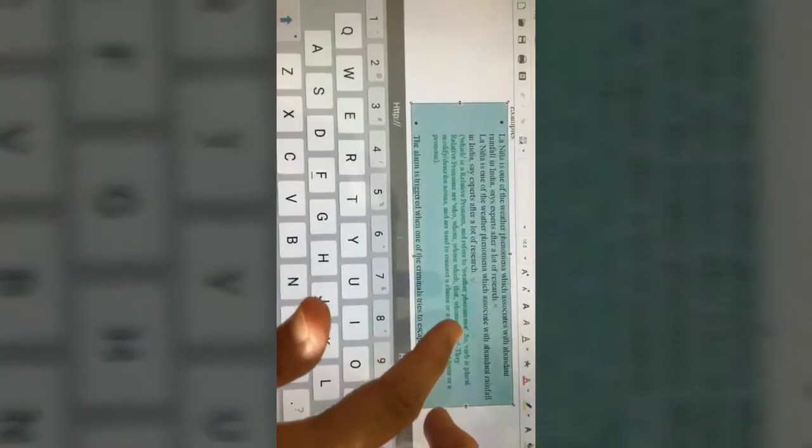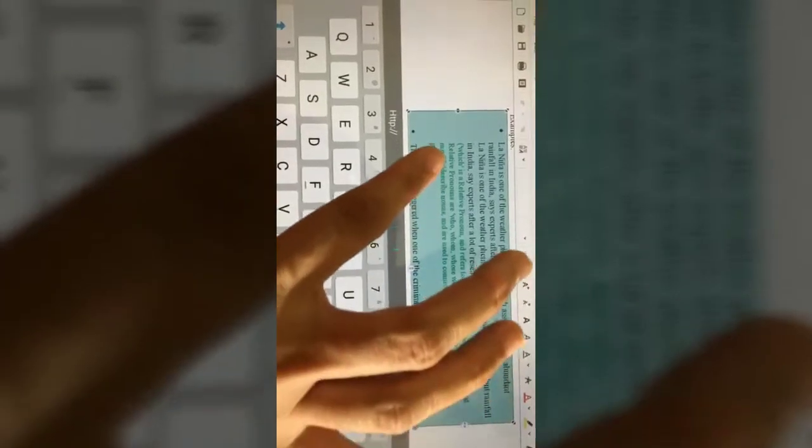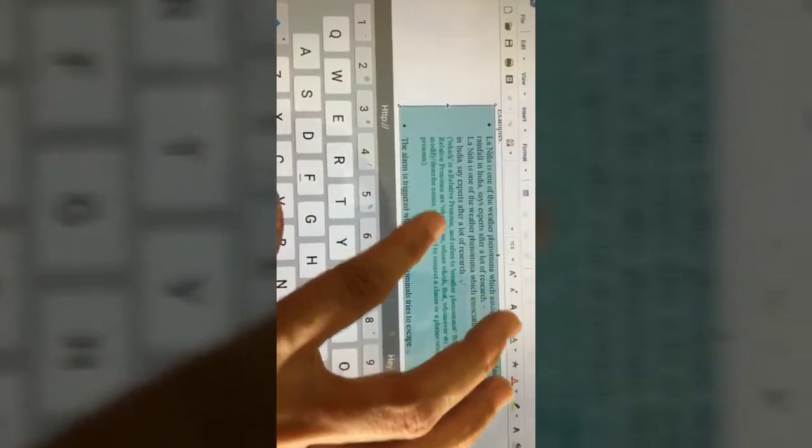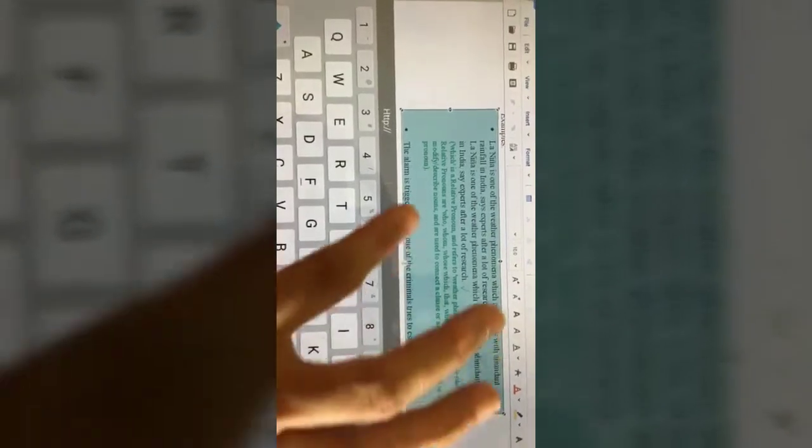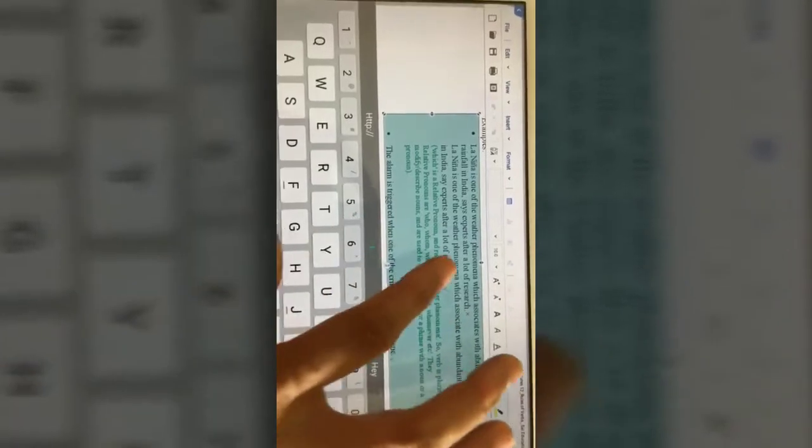Okay. Now, what are relative pronouns? So relative pronouns are pronouns like who, which, that, whom, whoever, whomever, and so on. What do they do? They basically, again, like all other pronouns, replace a noun or modify or describe a noun and are used to connect a clause or a phrase with a noun or another pronoun. Got it?